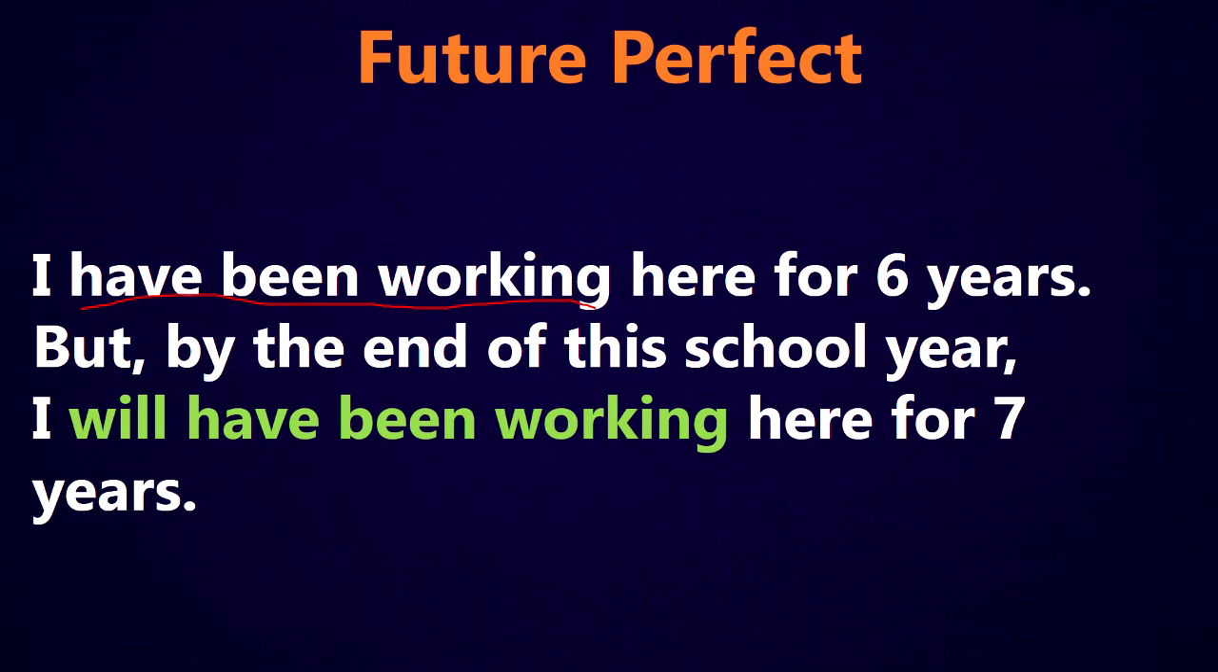But by the end of this school year, which is in the future, I will have been working here for 7 years. So all I'm doing is I'm taking this present perfect progressive, and I'm thinking about the situation in the future. So I'm just adding this will to make it in the future. Will have been working here for 7 years.